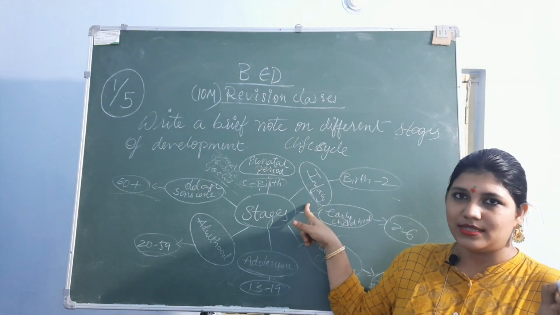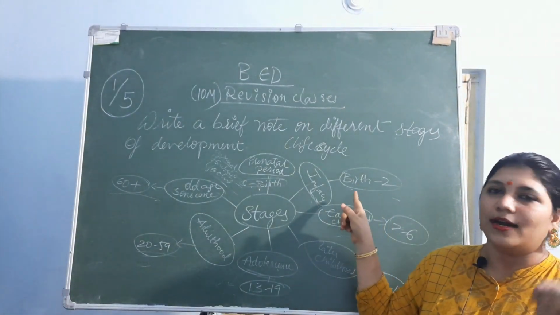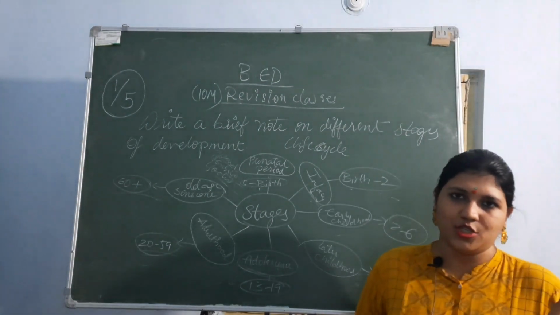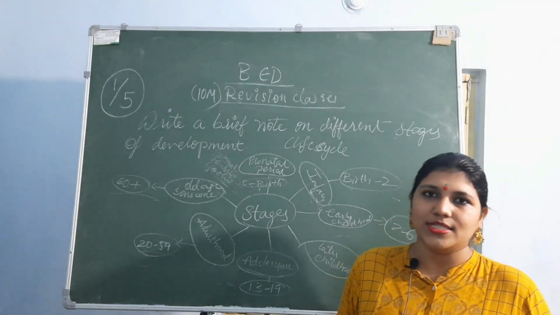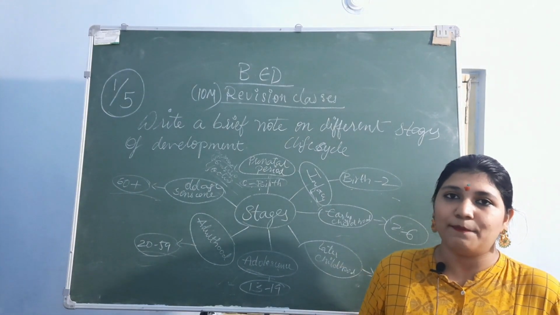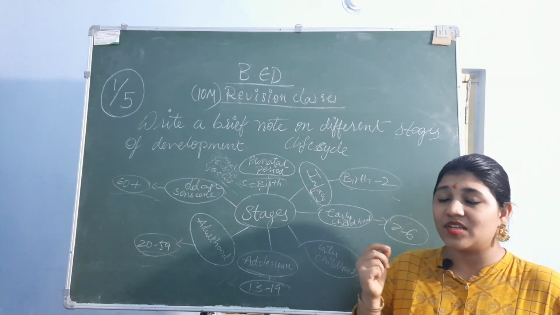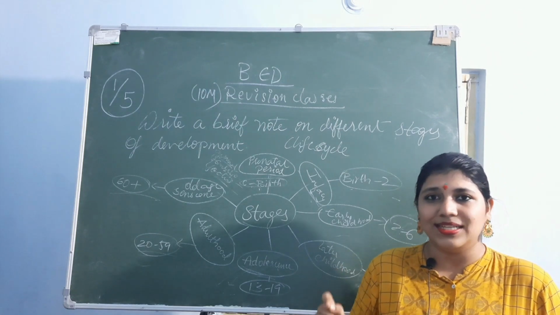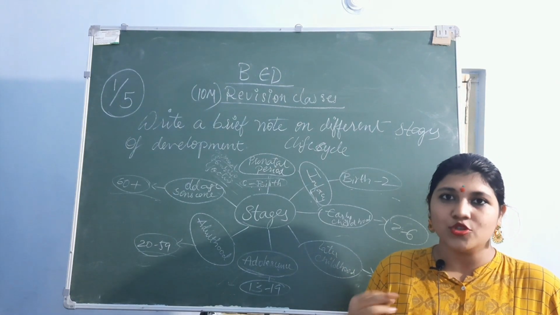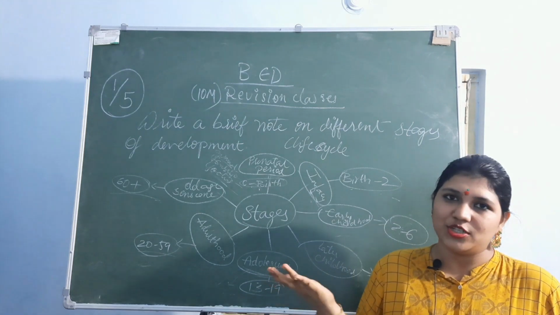The infancy stage ranges from birth to 2 years of age. This age is characterized by some special features. There is rapid development and growth of the body, and the child acquires all the life sustaining activities like breathing, swallowing, sucking, and discharging the bodily waste.